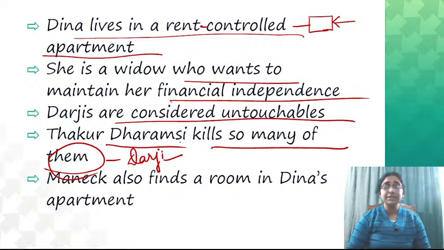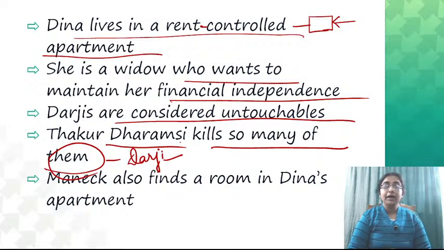So Thakur Dharam se kya kar rahe? He was a powerful man, a kind of baron-like person. So he killed. He was very ruthless. He killed so many people of the Darji community, and so they were very much afraid of their lives. So they were actually moving to the city to get a sewing job in the apartment of Deena Dalal.